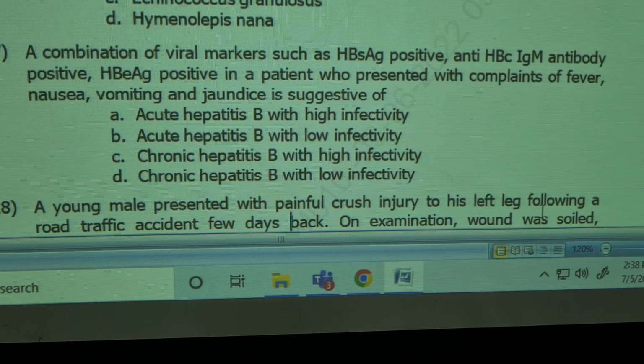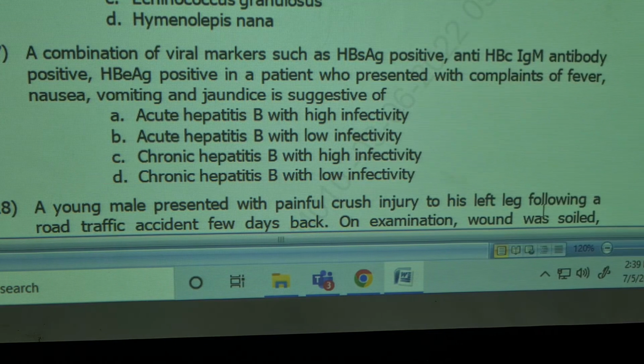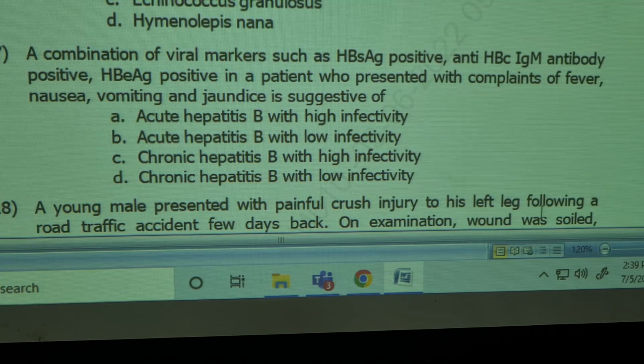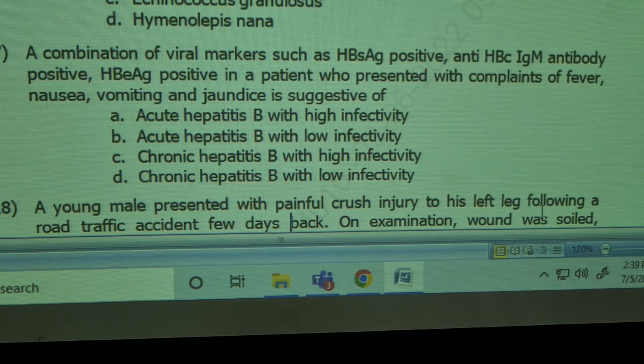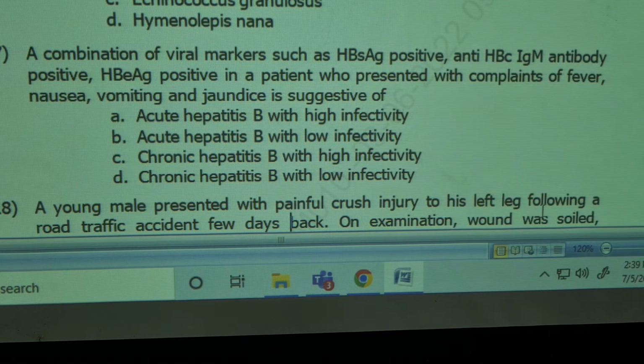So you have antibody against HBc antibody and surface antigen is positive, E antigen is positive. Definitely it is very highly infective, but you see the antibody is acute antibody, HBc IgM. So it is an acute hepatitis with high infectivity. Acute. So surface antigen and E antigen: if both S and E antigen are positive, they are highly infective.